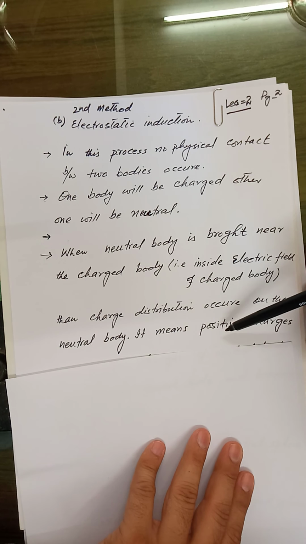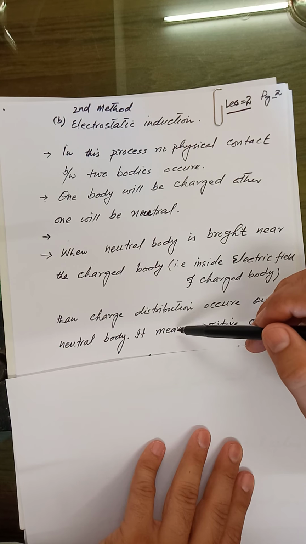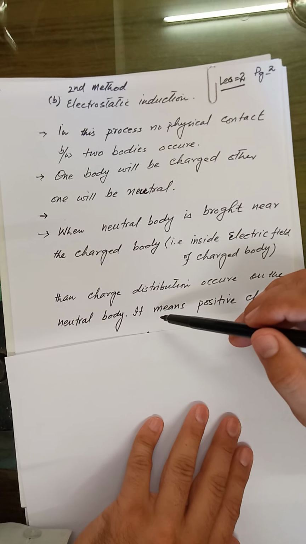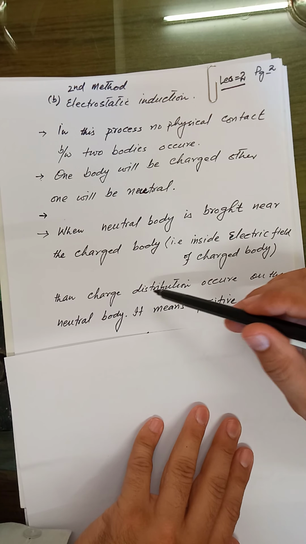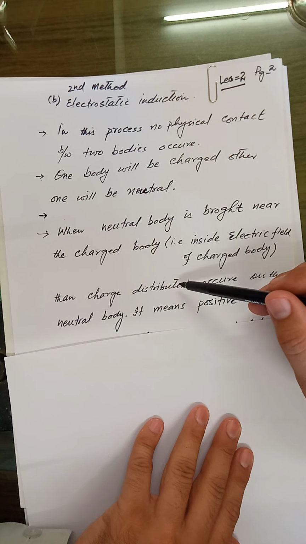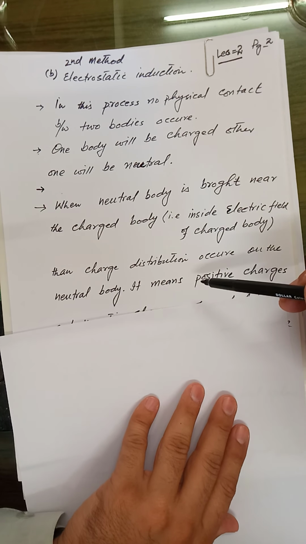It means that all the positive charges will be repelled and accommodated on one side, and the negative charges will be accommodated on the other side. Therefore, when the charges already present inside a neutral body are redistributed, as a result the body will become charged.